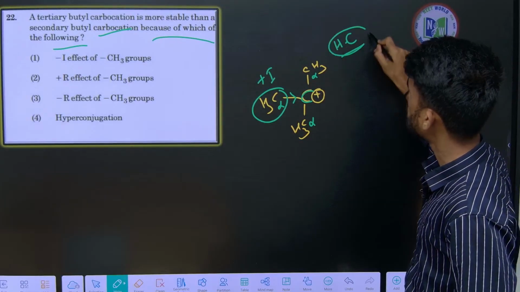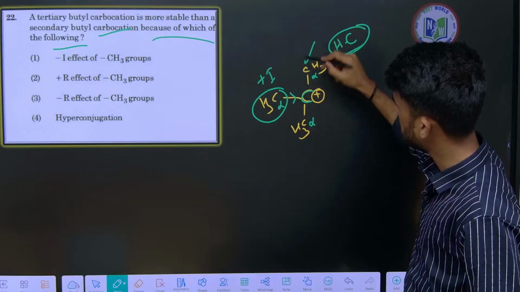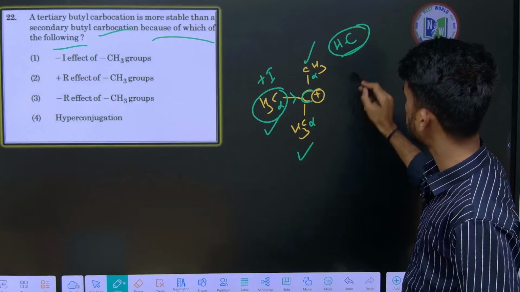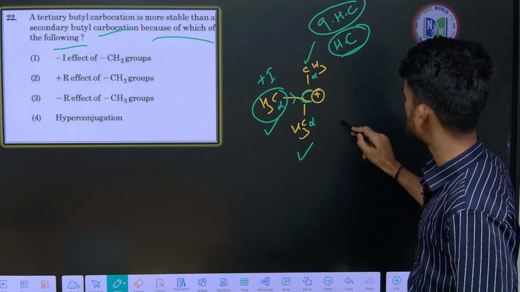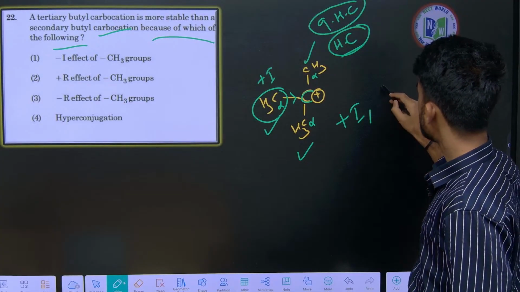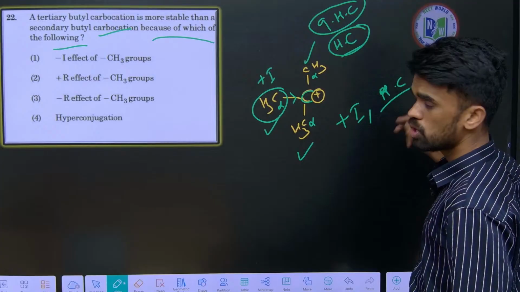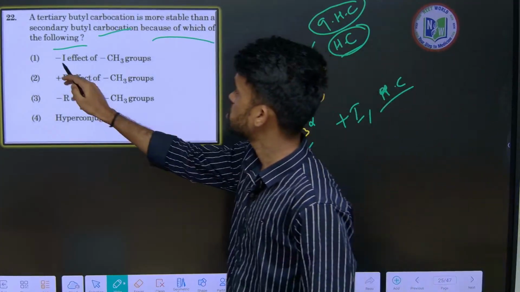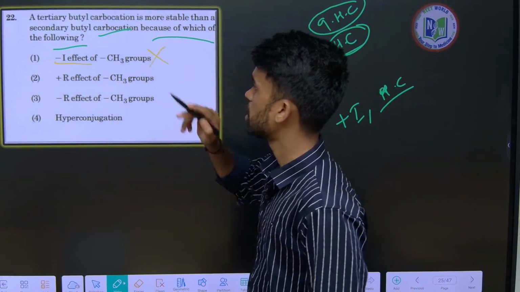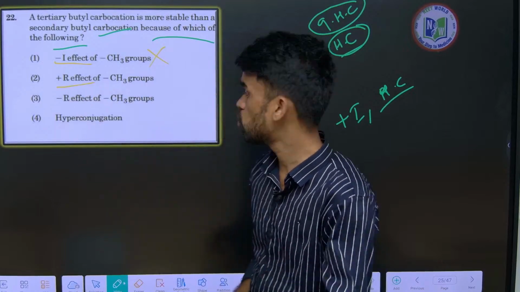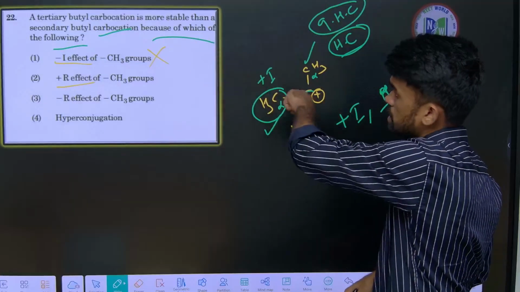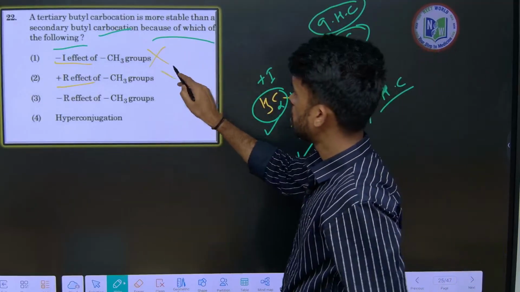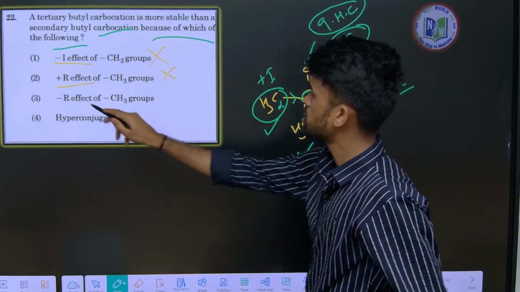Therefore, how many hyperconjugations are possible here? 3 here, 3 here, 3 here. Total 9 hyperconjugations are possible. So it is stabilized by plus I groups and 9 hyperconjugations. Now look here, they have mentioned it as minus I group, which is incorrect. Also, plus R effect is incorrect. There is no mesomeric effect in alkyl groups like the tertiary butyl group. There is no R effect.